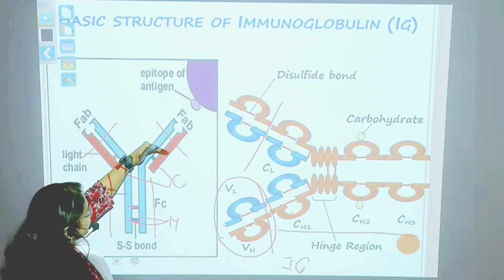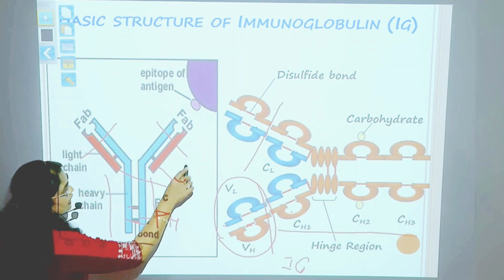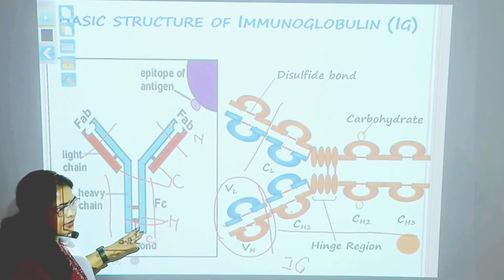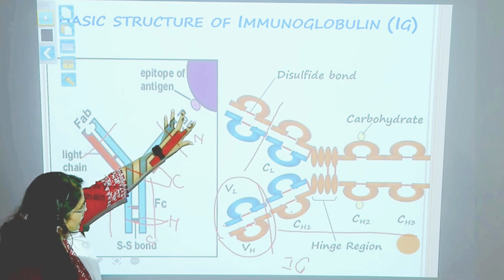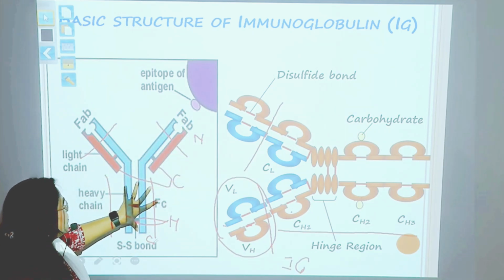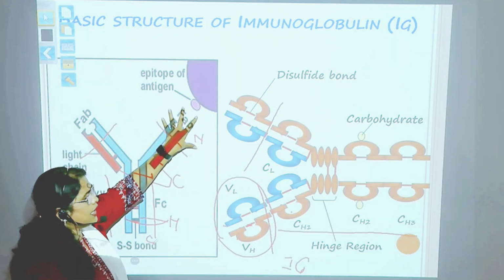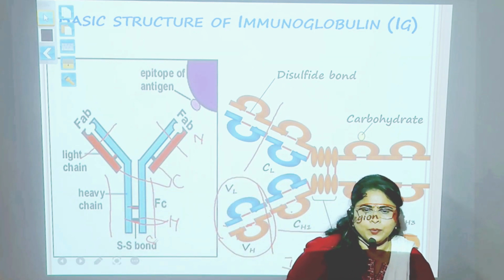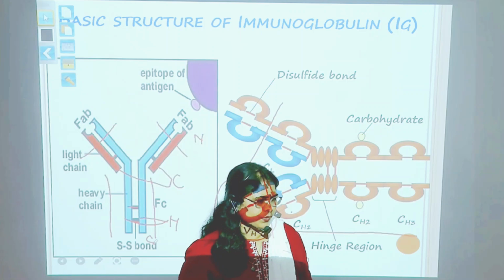Then you can see that every chain will have an N terminal and a C terminal, as it is a polypeptide chain. The N terminal is the variable region, and the C terminal is the constant region. The N terminal is responsible for binding of antigen and antibody. Okay, so I think I'll stop here. I hope you understood the basic structure of immunoglobulin.